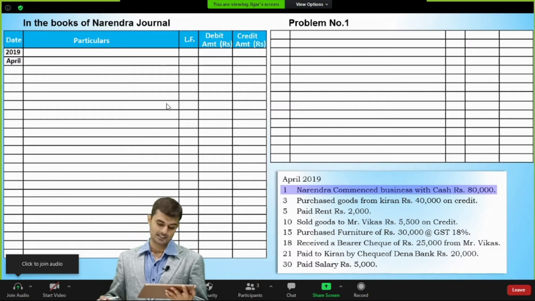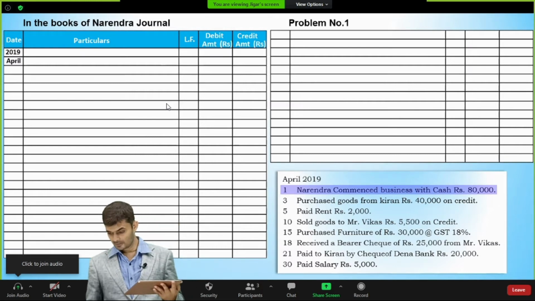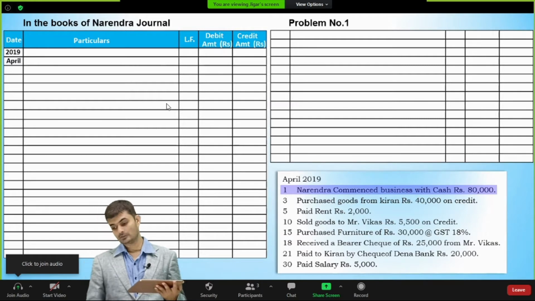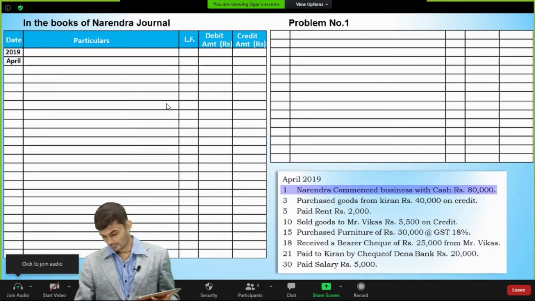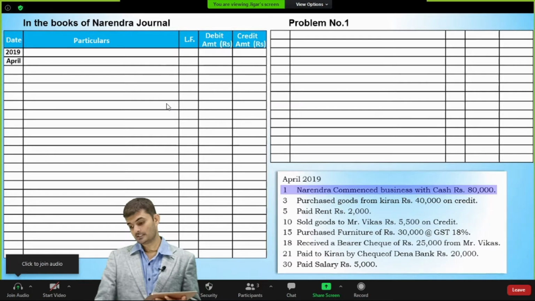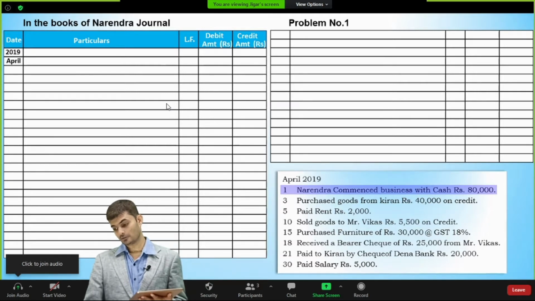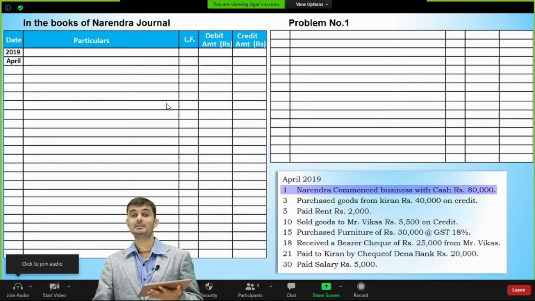Now let us start with the illustration with the first transaction. We have been given a number of transactions for April 2019. So on the 1st April 2019, the very first transaction is given: Narendra commenced the business with a cash of 80,000. That means Narendra is giving 80,000 rupees to the business.